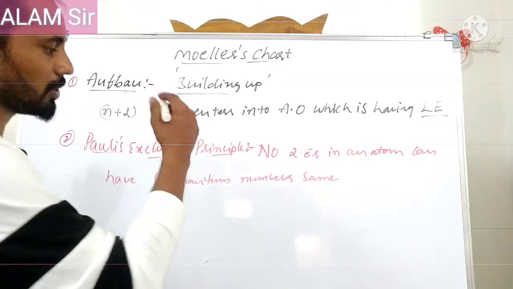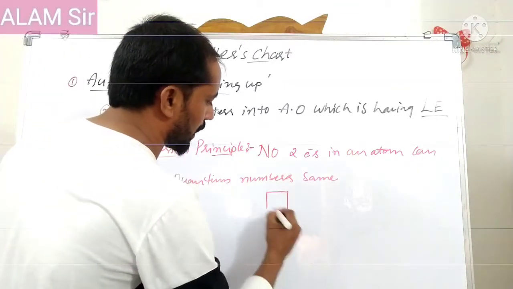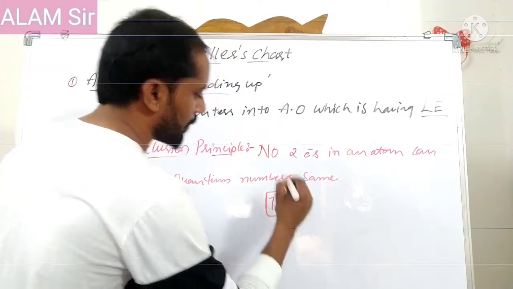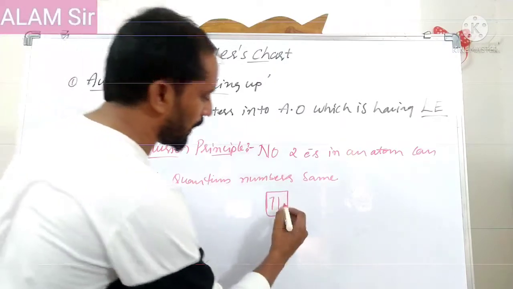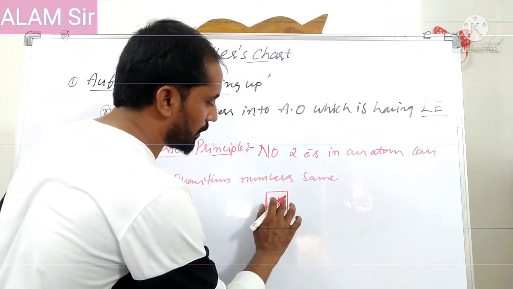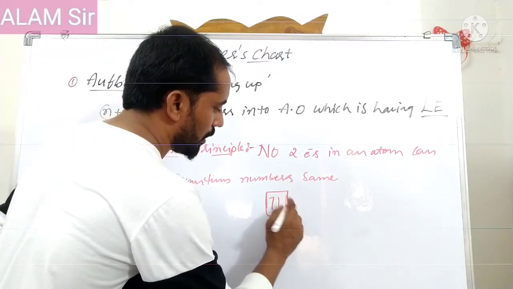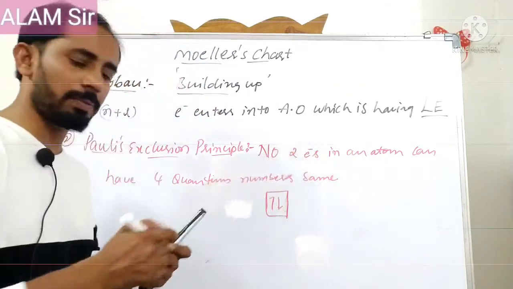According to this principle, the s orbital capacity is 2 electrons. Why is it 2 electrons? Can a third electron enter? No. If a third electron enters, what happens? Two will have the same direction of spinning.